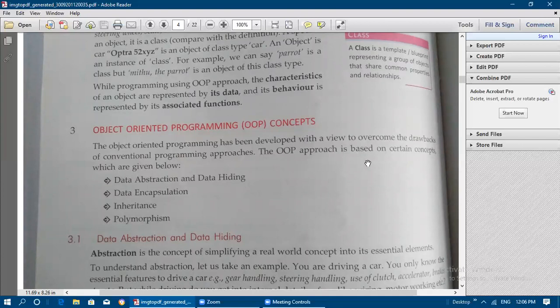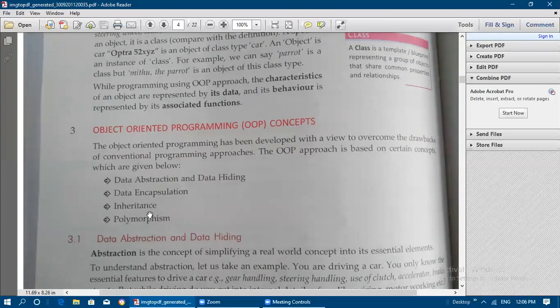It's based on certain concepts. What are the concepts we need to follow when implementing a program in OOP, that is object-oriented programming? When we are writing a program using OOP, data abstraction and data hiding we need to compulsorily follow, and data encapsulation, inheritance, and polymorphism.